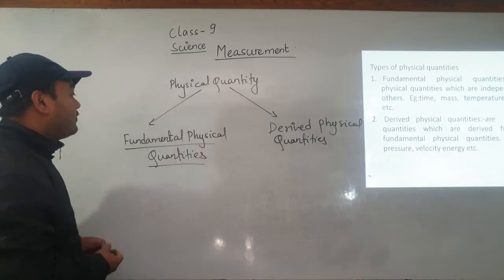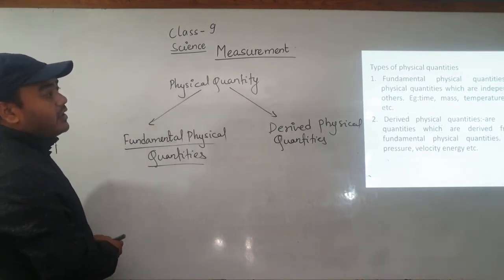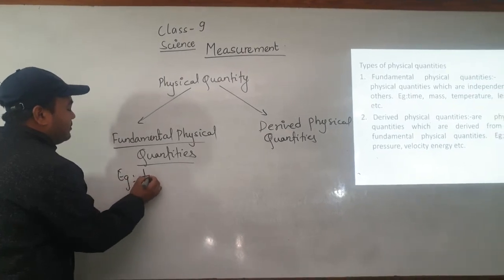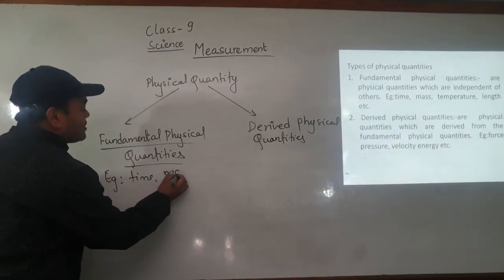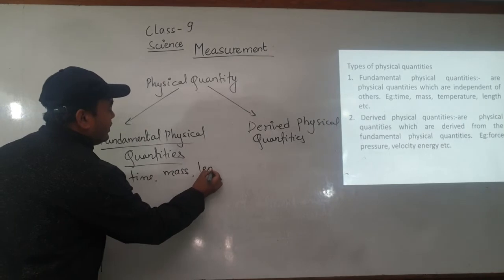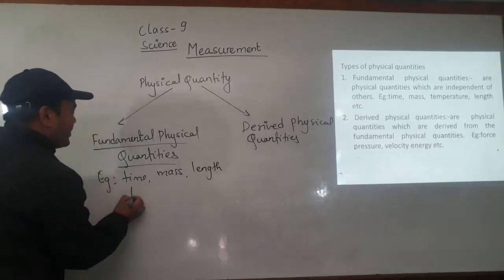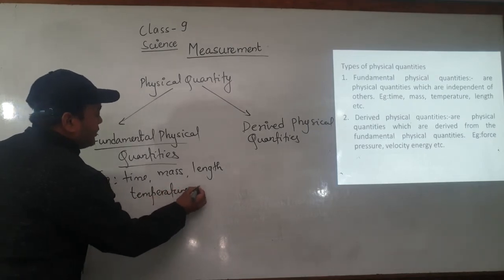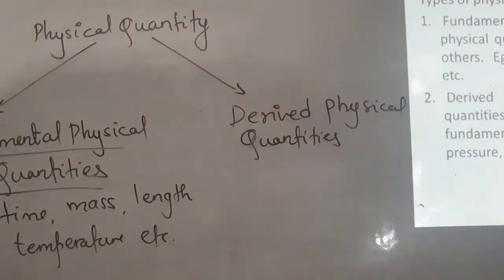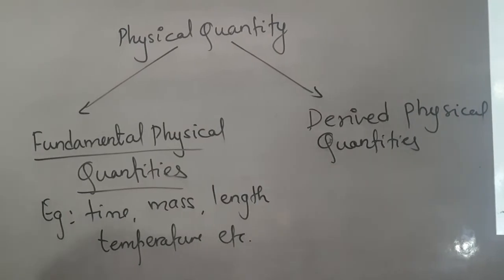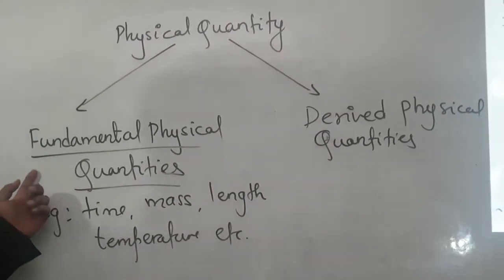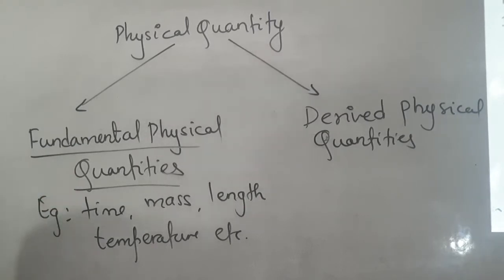They are called the fundamental physical quantities. And the examples of fundamental quantities are time, mass, length, temperature, etc. And derived physical quantities means those quantities which are derived from the fundamental quantities, or we can express or